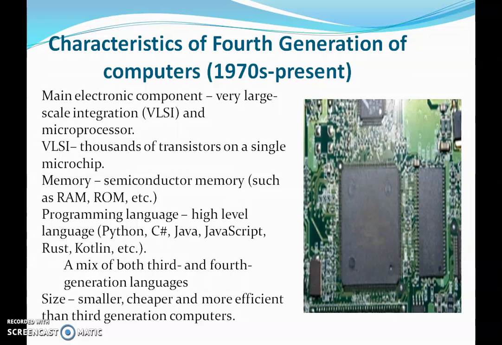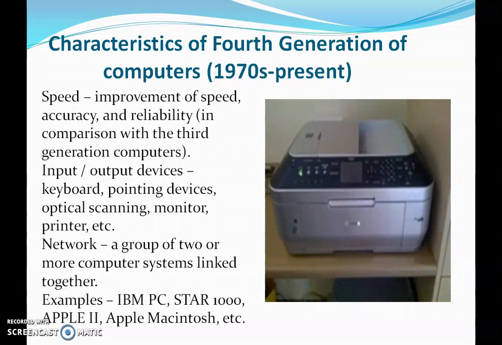In fourth generation computer they were started using and programming language used was high level language such as Python, C Sharp, Java, JavaScript, Rust, Kotlin, etc. A mix of both third and fourth generation languages, and these languages were started in third but very heavily used in fourth generation. The size was smaller, cheaper and more efficient than the third generation computers. Furthermore, the fourth generation computer had more improvement of speed, accuracy and reliability.